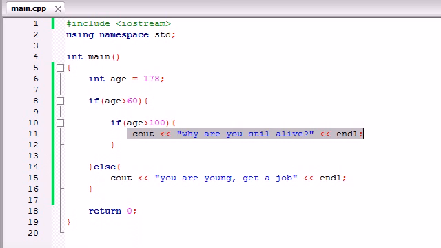Because, come on guys, let's face it. If you're 178 years old, you should be dead. Just saying.